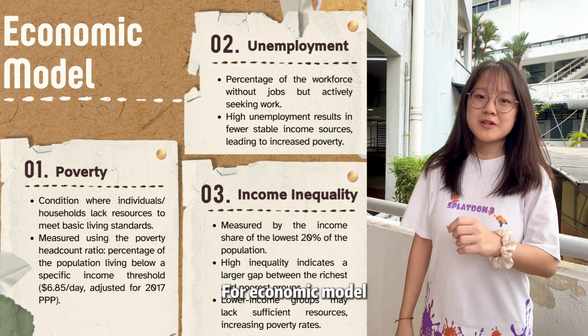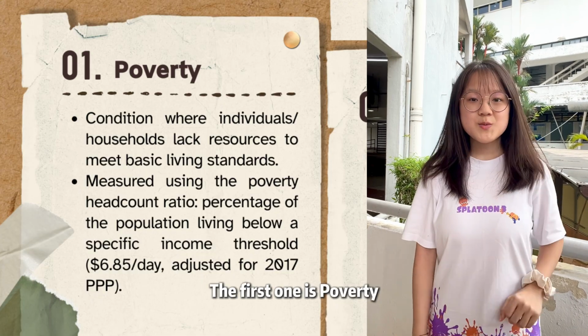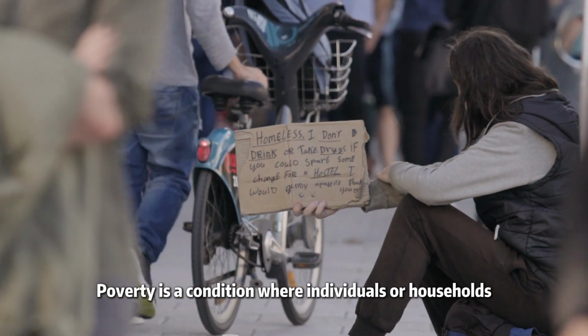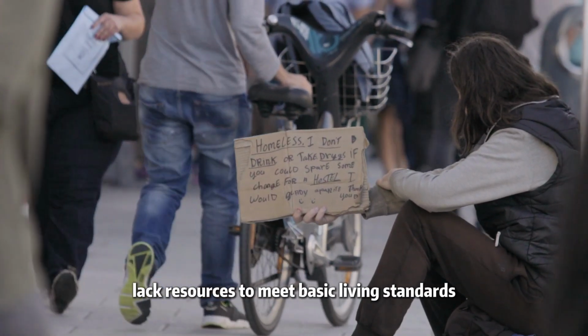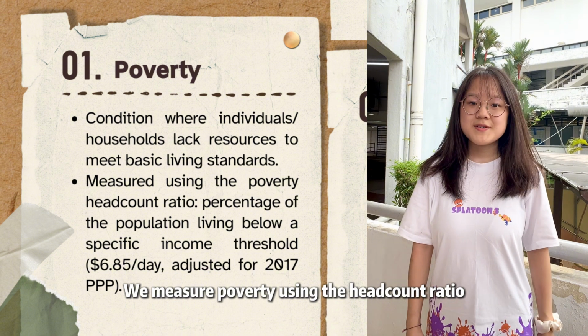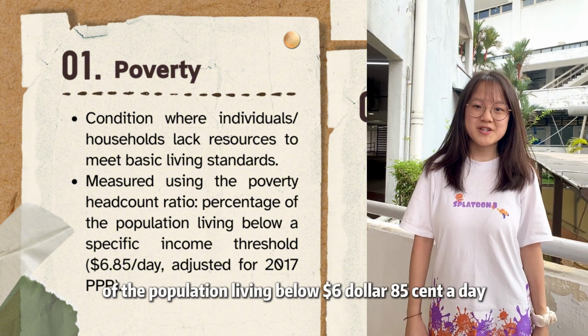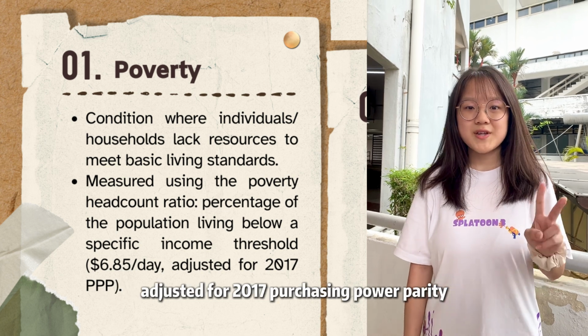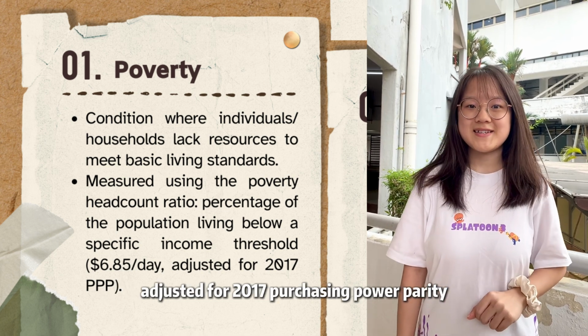For the economic model, there are three main pillars. The first one is poverty. Poverty is a condition where an individual or household lacks the resources to meet a basic living standard. We measure poverty using the headcount ratio of the population living below $6.85 per day, adjusted for 2017 purchasing power parity.